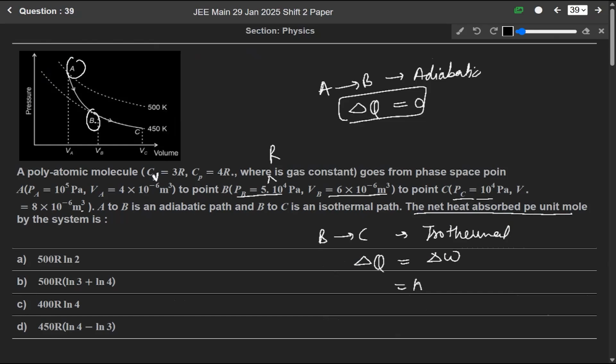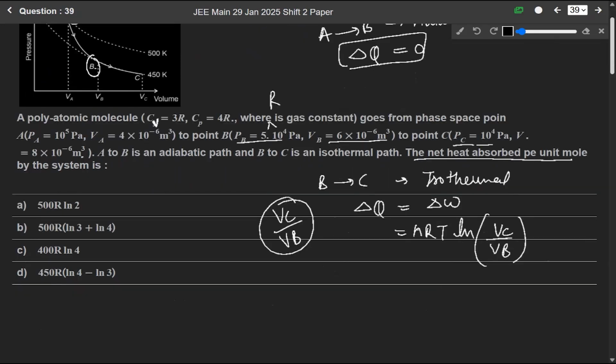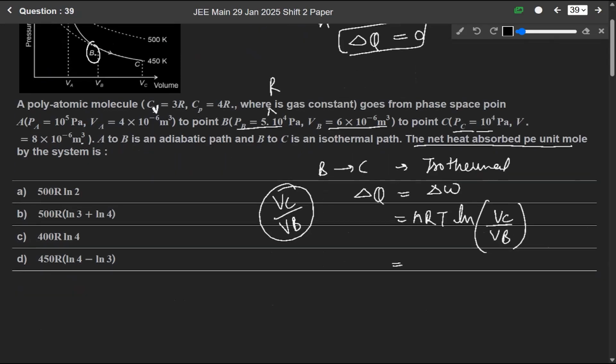will be equals to nRT ln Vc over Vb. So it will be equals to nRT, where R is the gas constant basically, N is the number of moles and T is the temperature here.